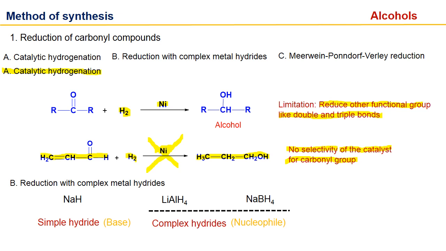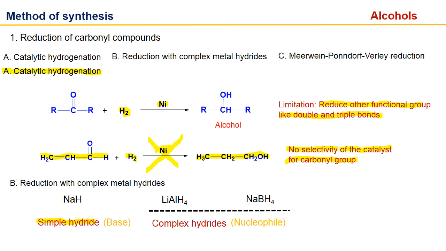Second is reduction with complex metal hydride. Actually, metal hydrides are of two types. Simple hydride, where hydride is directly attached with metal simply. But in the complex hydride, hydride is attached with one metal and which is further attached with a second metal. So this is a complex hydride. Complex hydrides are lithium aluminum hydride and sodium borohydride.